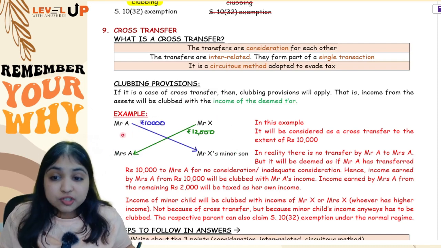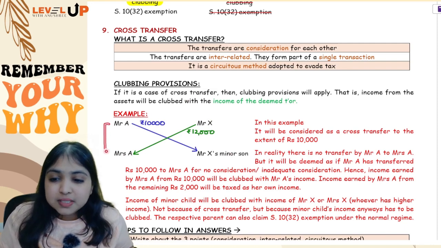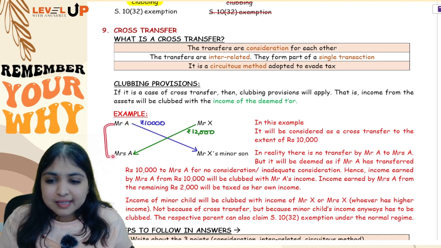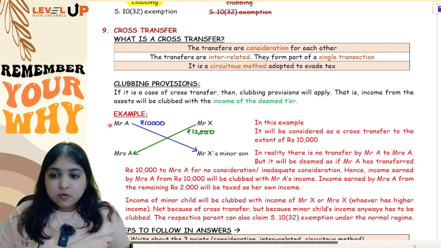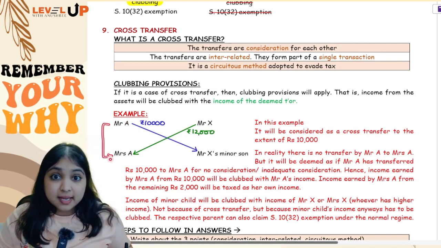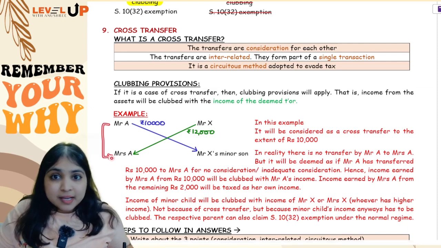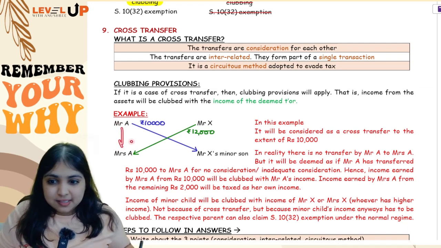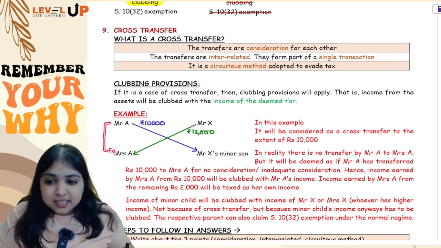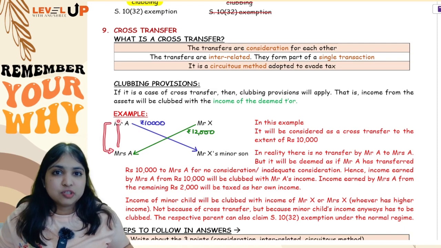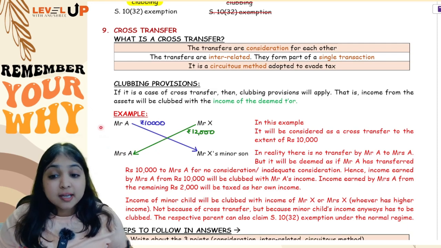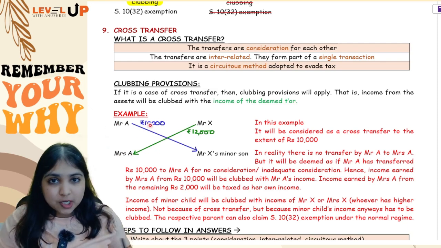So if there is a cross transfer, even though in reality Mr. A did not transfer anything to Mrs. A, we will treat as if Mr. A has transferred an asset to Mrs. A. So, if Mr. A has transferred to Mrs. A, then clubbing provisions will apply. Right guys? In reality, Mr. A has not transferred anything to Mrs. A, but we will treat as if he has, and clubbing provisions will apply. So, whatever income Mrs. A earns from the transferred asset, it will be clubbed with Mr. A's income. Alright. Now see, you have to be a little careful in cross transfers.